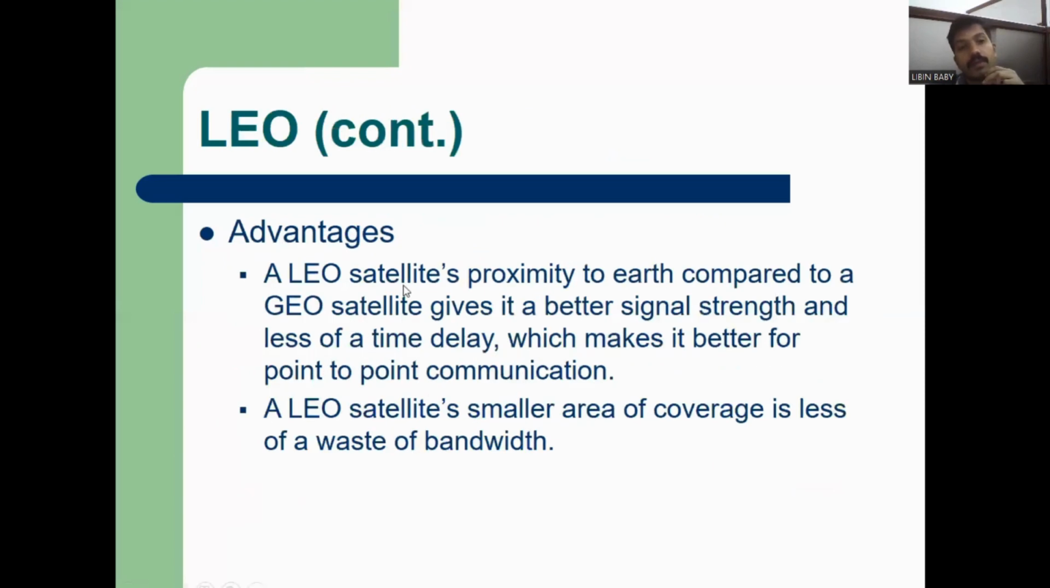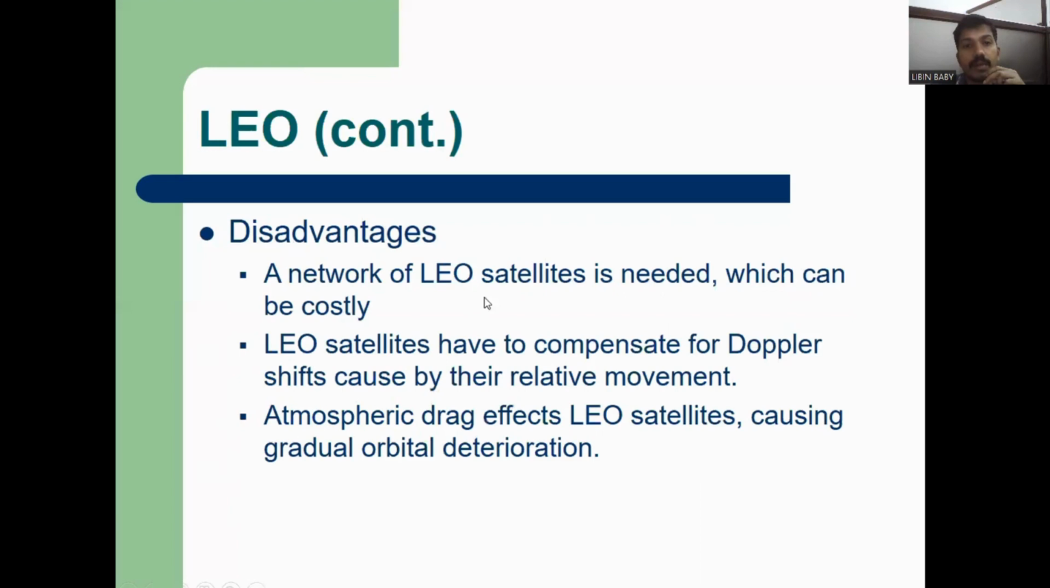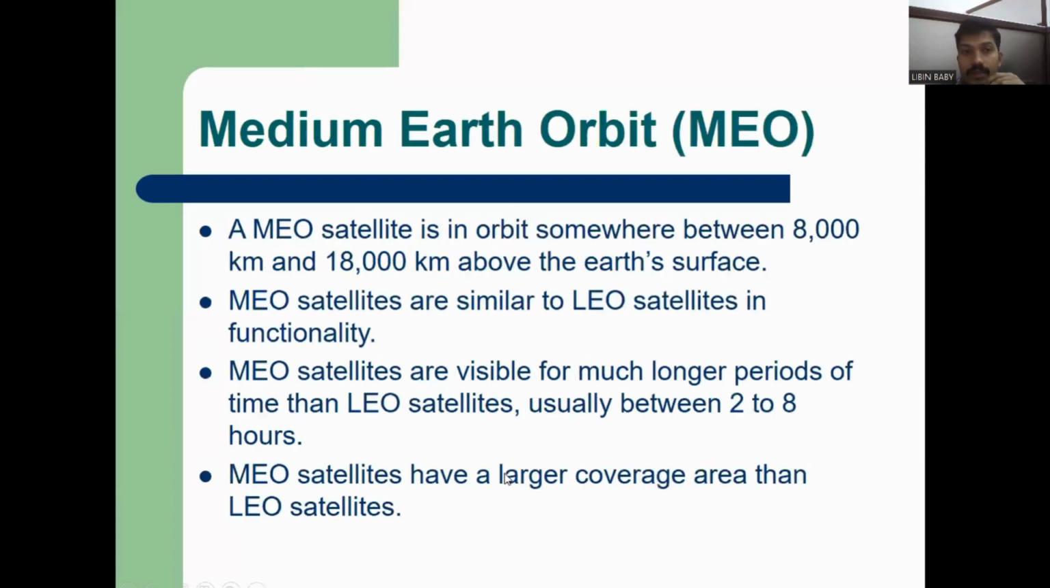What is the advantage? LEO satellites are in closer proximity to the Earth compared to GEO. LEO satellites also have a smaller coverage area, so bandwidth is less wasted. When considering disadvantages, a LEO communication network needs a larger number of satellites, so the cost increases. LEO satellites cause Doppler shifts due to relative motion. Then atmospheric drag effects cause deterioration; there is a chance of deterioration.